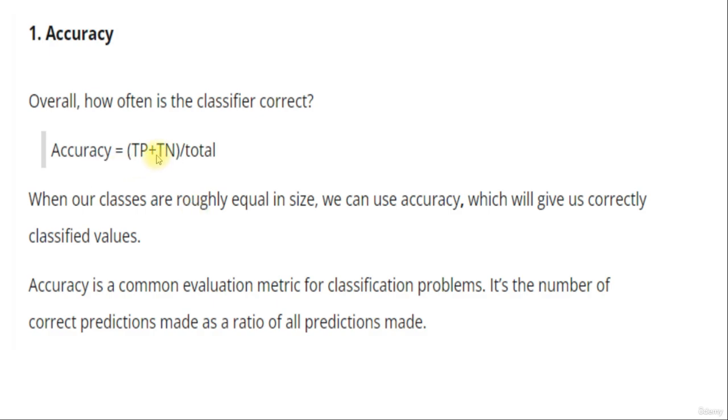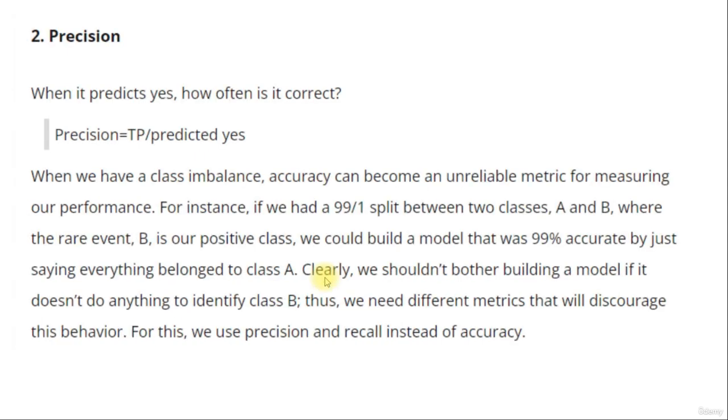So this is accuracy: correctly identified divided by total. When our classes are roughly equal in size, we can use accuracy, which will give us correctly classified values. Accuracy is a common evaluation metric for classification problems. It's the number of correct predictions made as a ratio of all predictions made.